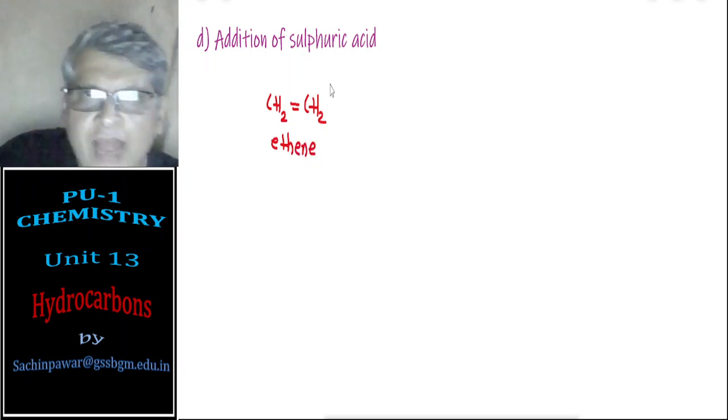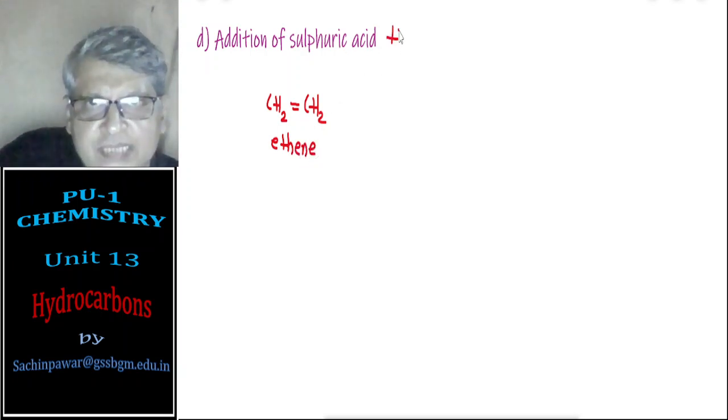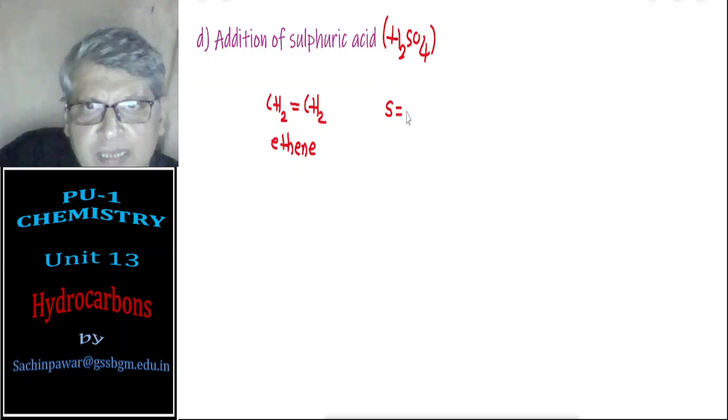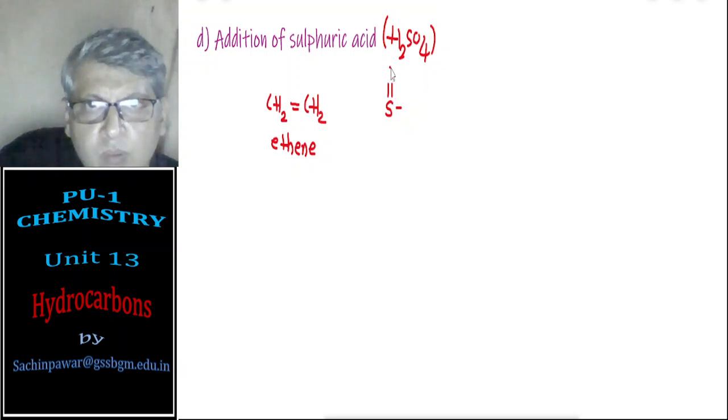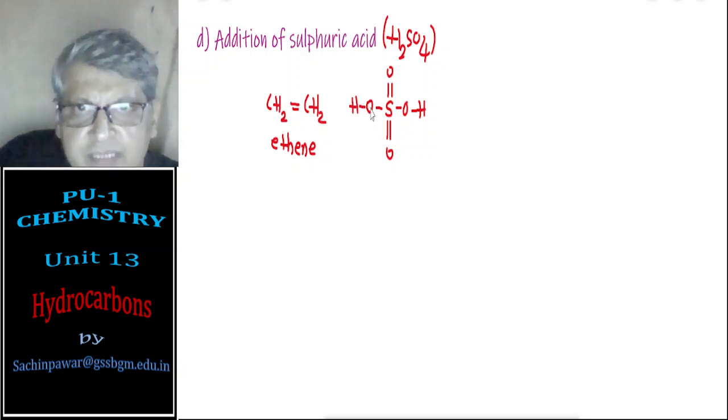When you add sulfuric acid, which is H2SO4, the actual formula of sulfuric acid is S with double bond O, double bond O, single bond OH, single bond OH. So here only this will react.